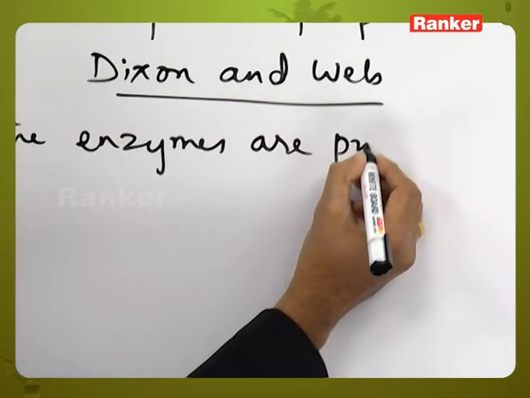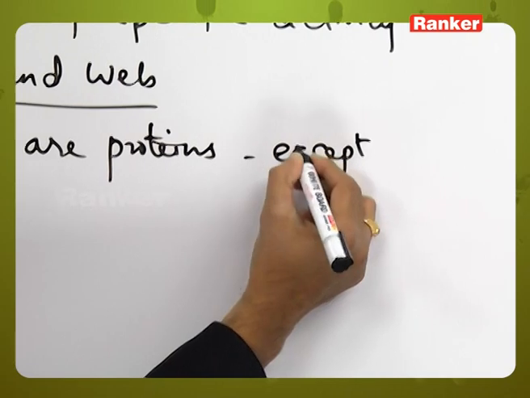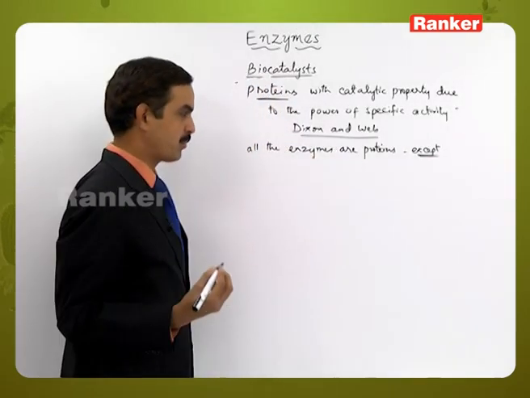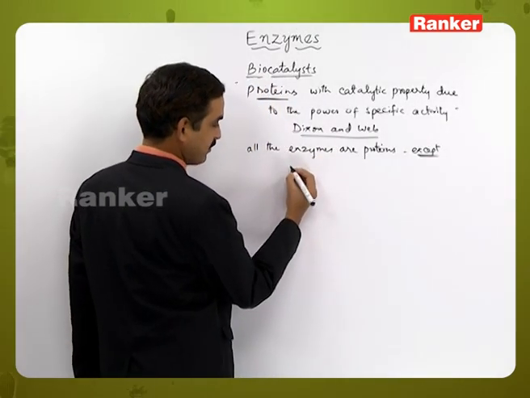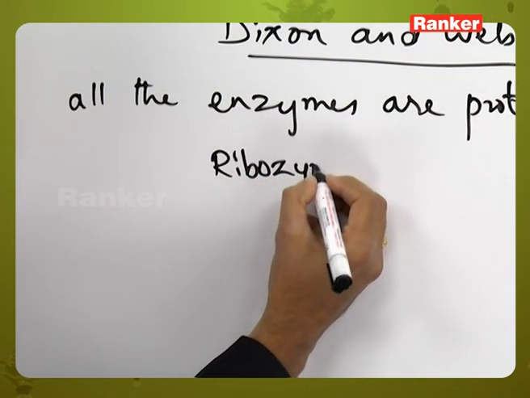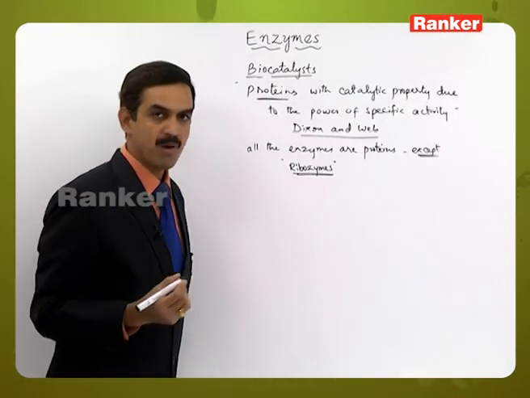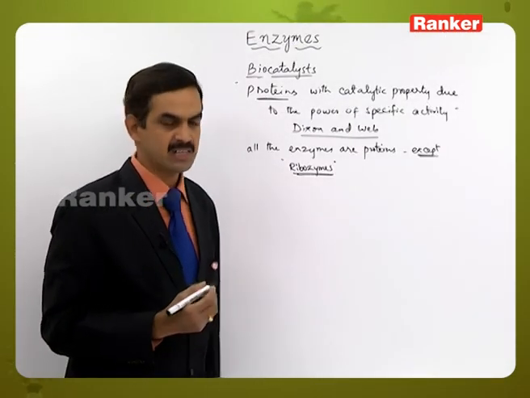All the enzymes are proteinaceous in their nature, but some exceptions are there, some enzymes which are called ribozymes. So ribozymes are also enzymes, but these do not have a proteinaceous nature.